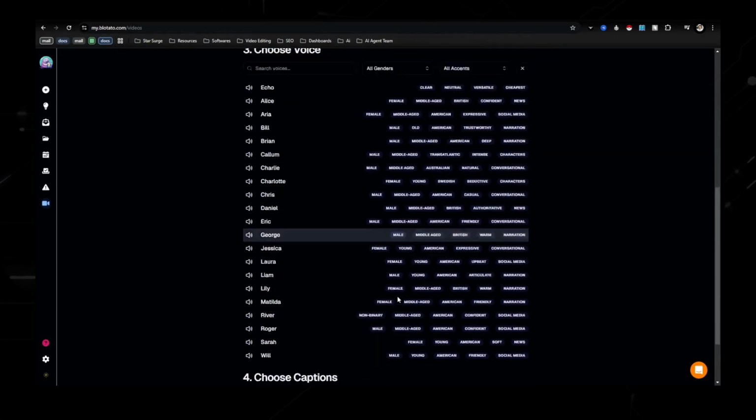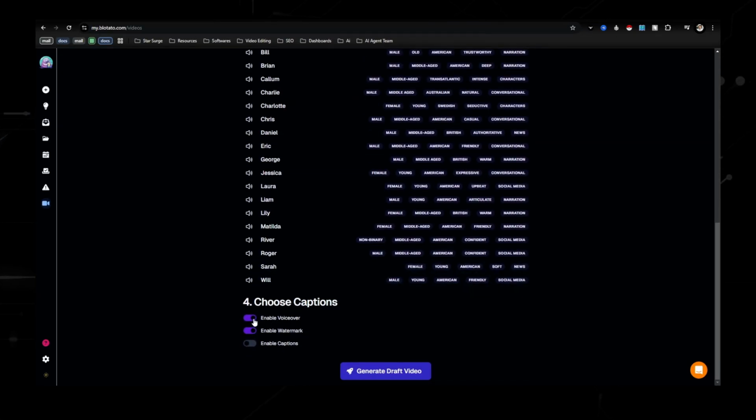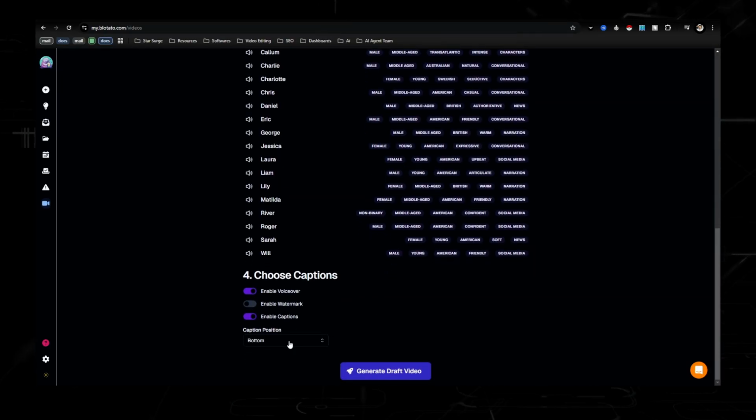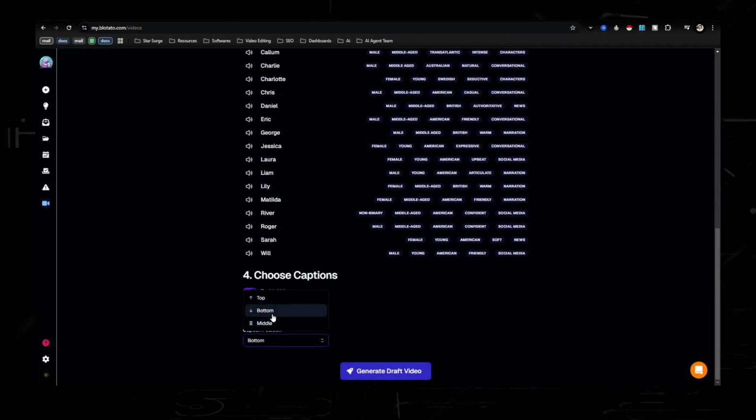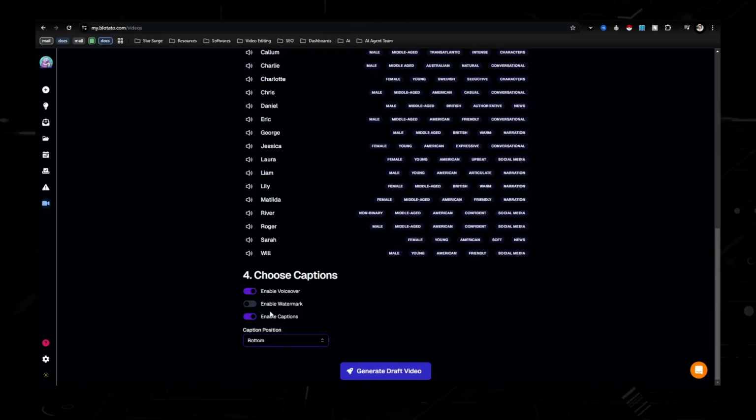Let's just go with Shimmer since I just clicked on that. I always enable the voiceover, disable the watermark, and let's go ahead and enable captions. Doesn't matter which way you want it. Let's just go with the bottom for now. Bottom, and then generate video.